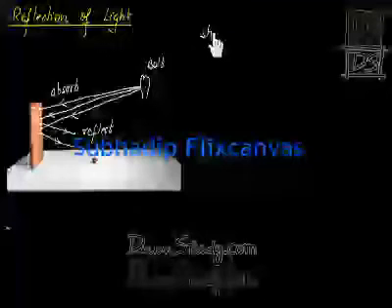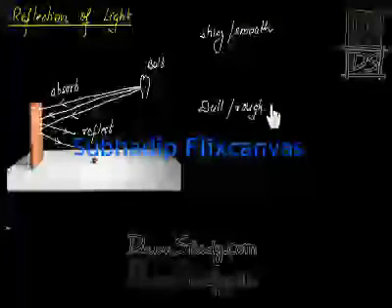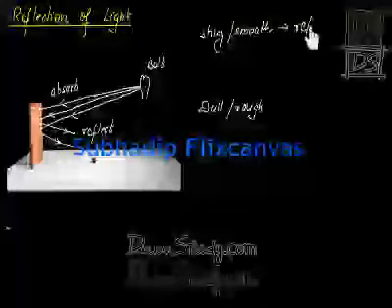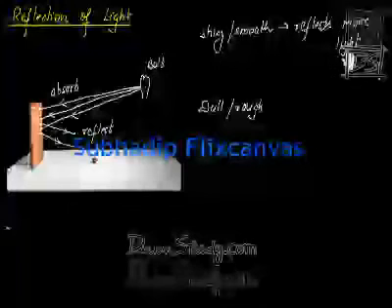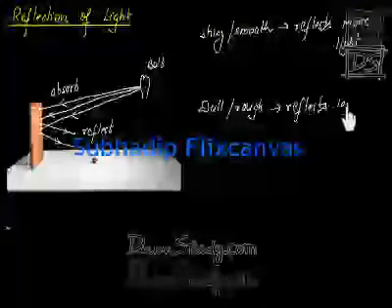Also, some surfaces are shiny or smooth type, and some surfaces are dull or rough type. So if this wall's surface is very shiny or smooth, then this wall will mostly reflect more light. And if this wall surface is dull or rough, then it will not reflect much light. It will absorb a lot of light and reflect less light.